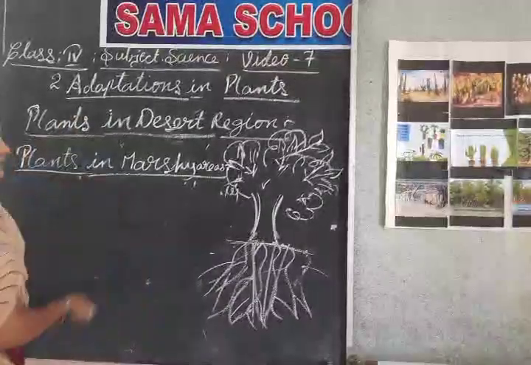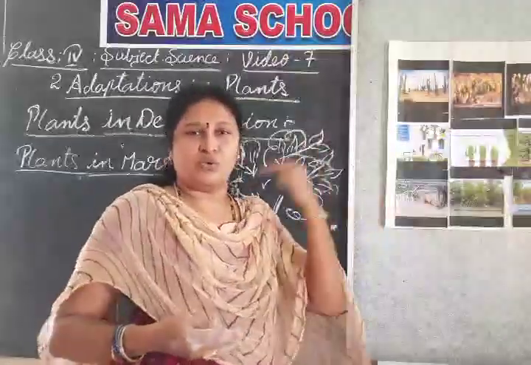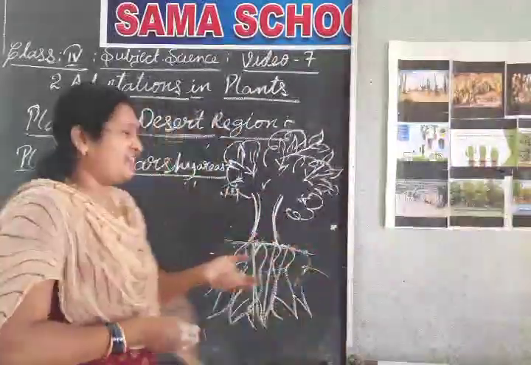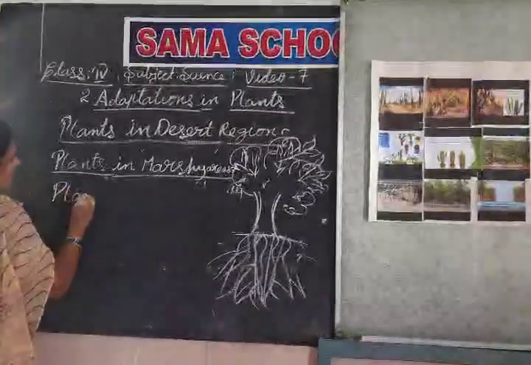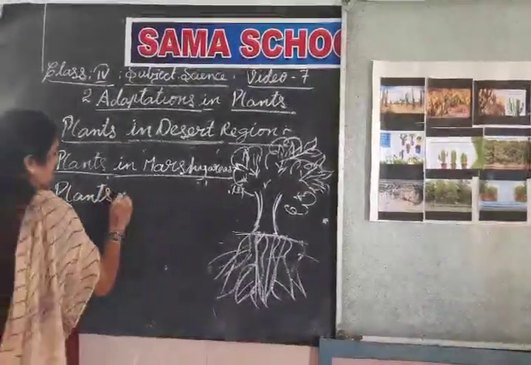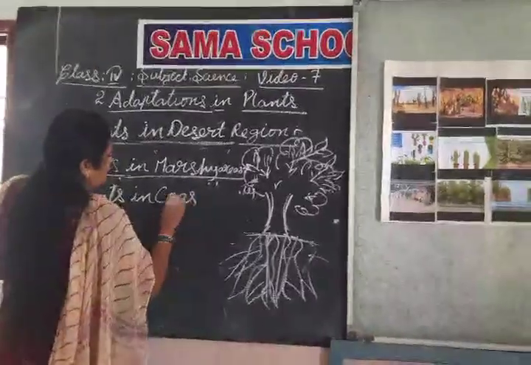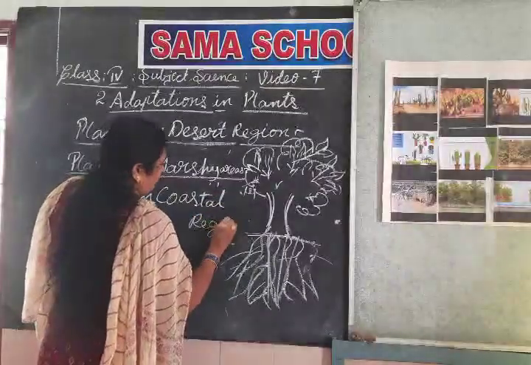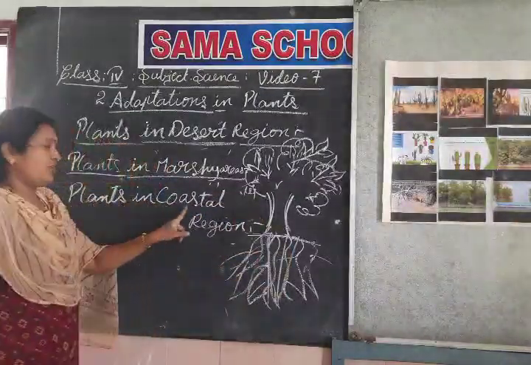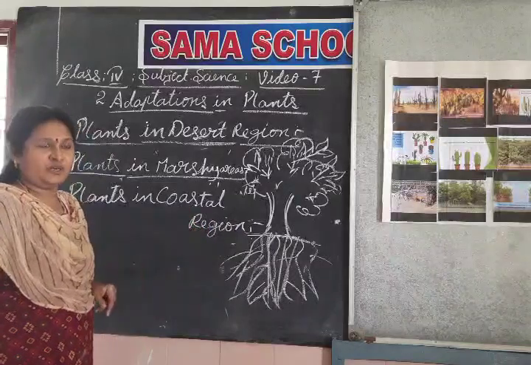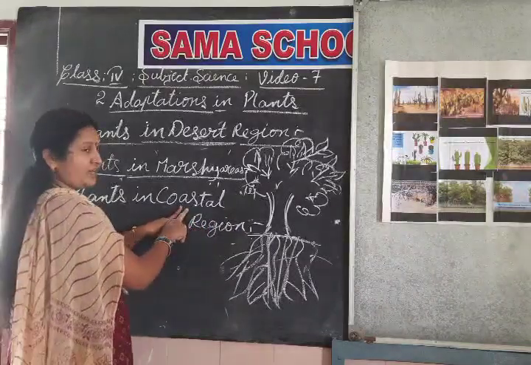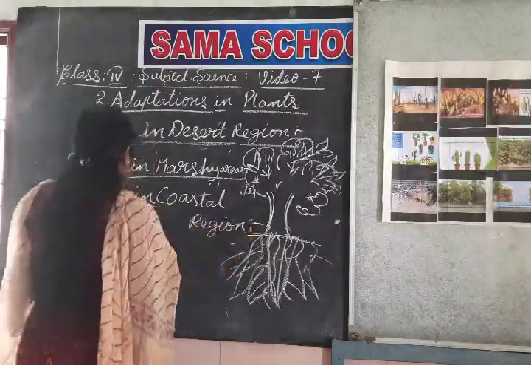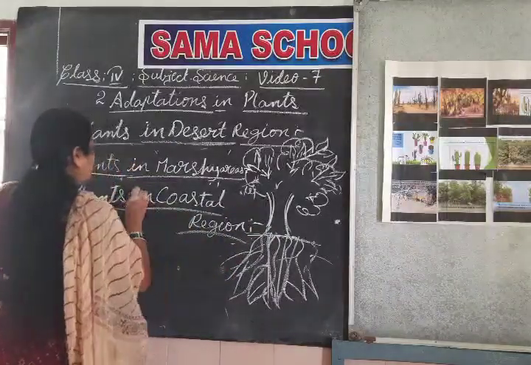What is the region? See, how cool the breeze is. We are getting a cool breeze. Yes, now we are in the coastal region. COASTAL. Everyone writes it wrongly, but that is not the correct spelling. Don't forget. REGION, region, coastal region, plants in the coastal region.